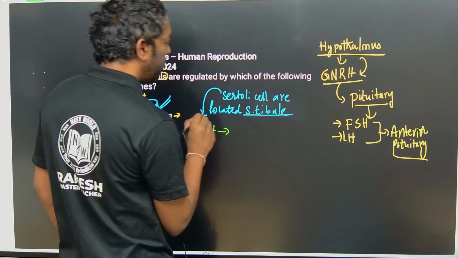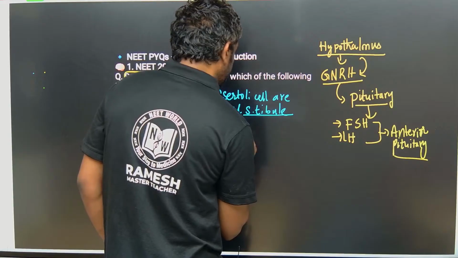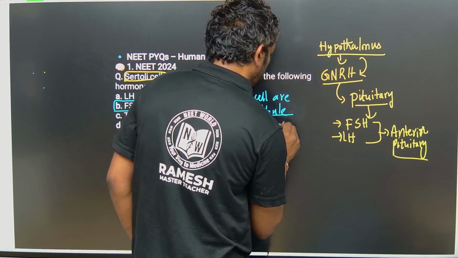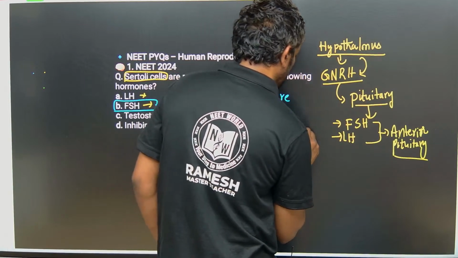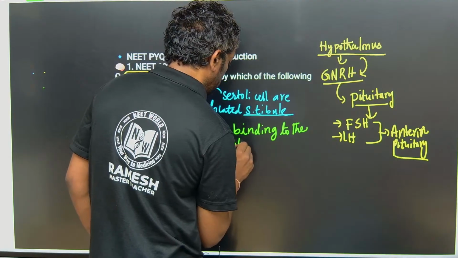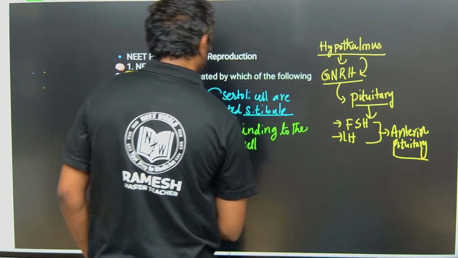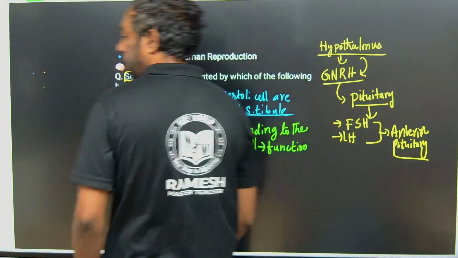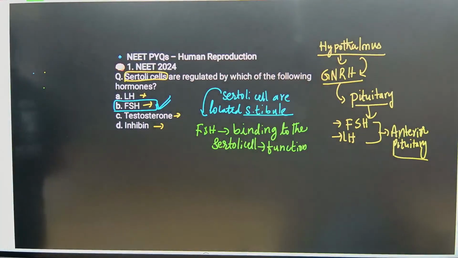So FSH is the hormone which binds to the Sertoli cell for various functions. What are the functions?